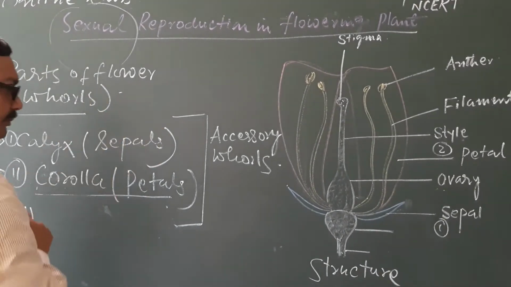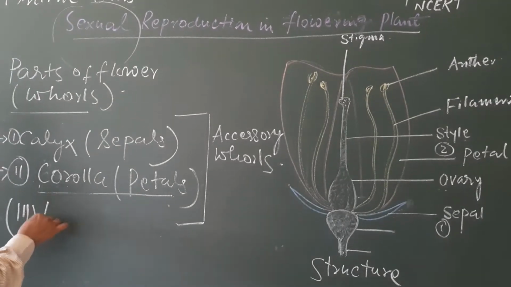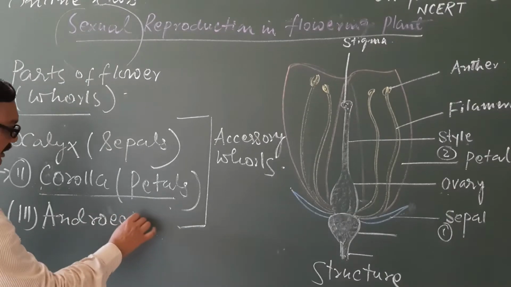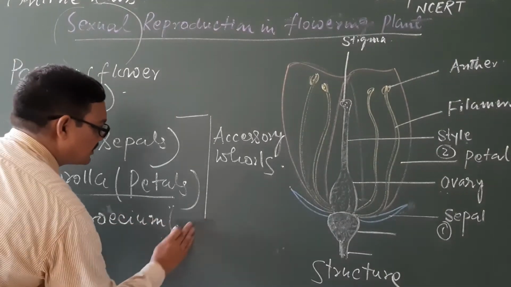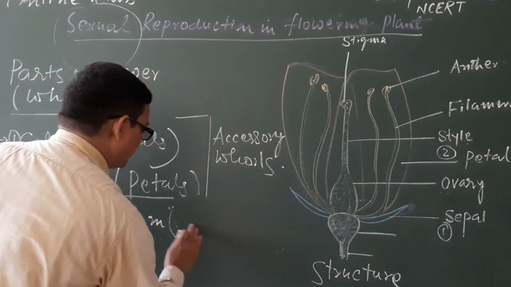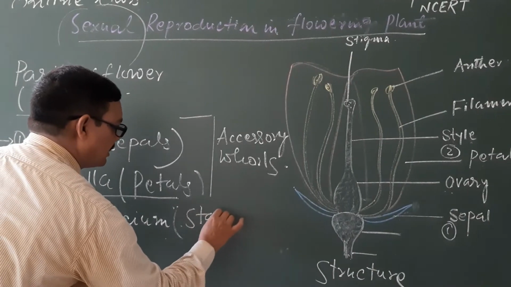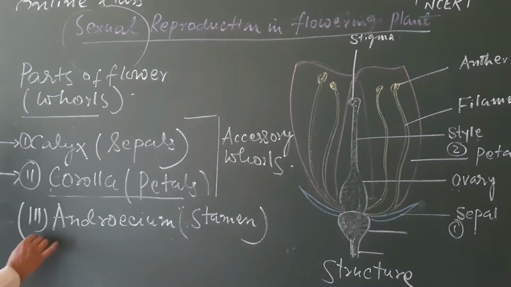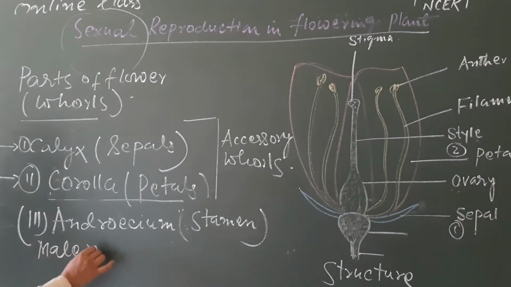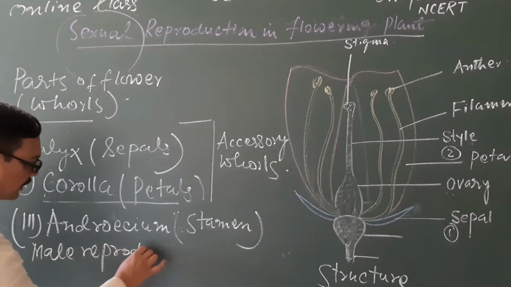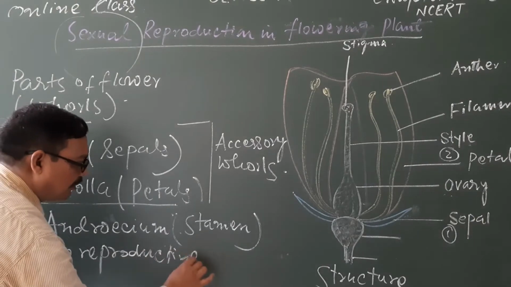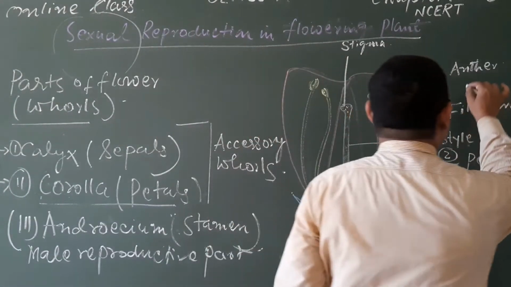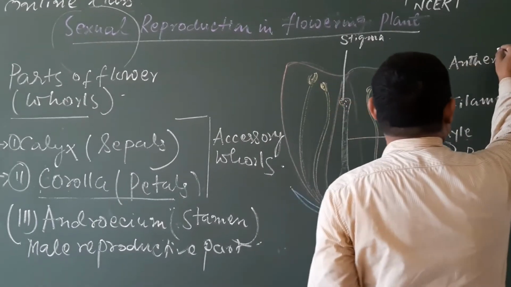But the third and the fourth are the main parts which are directly involved, and that is the reproductive part. The androecium and gynoecium. This is the stamen, that is the male reproductive part of the flower.